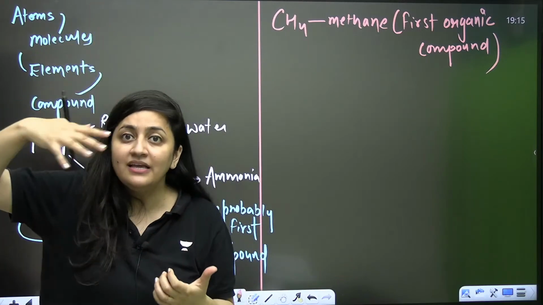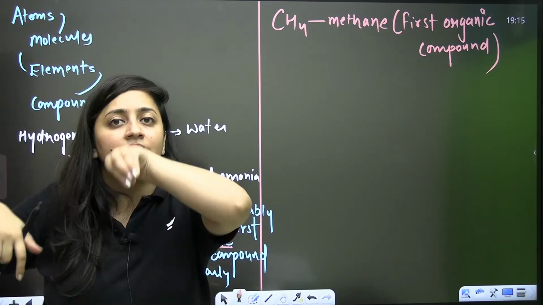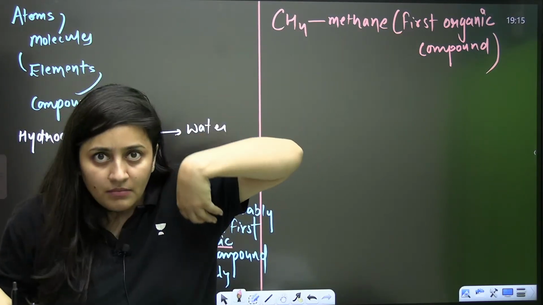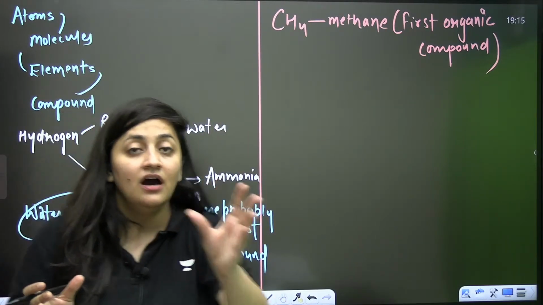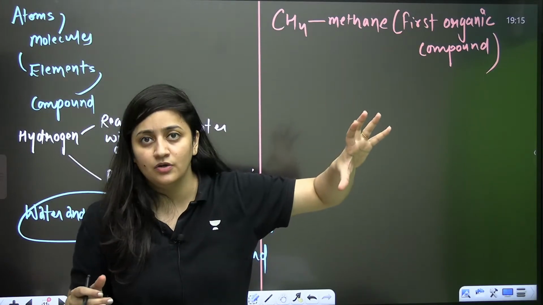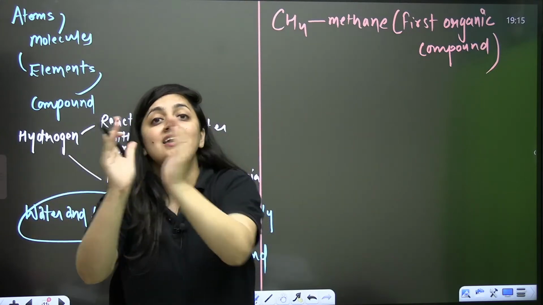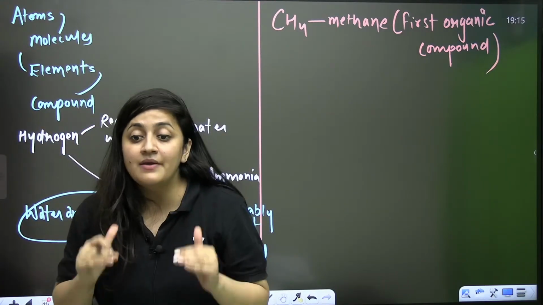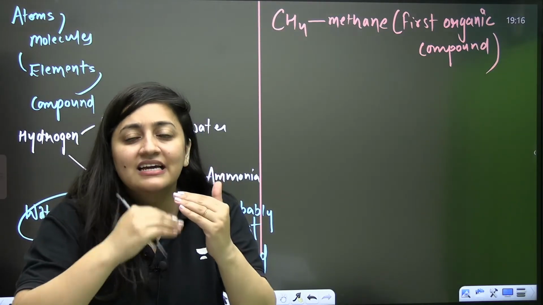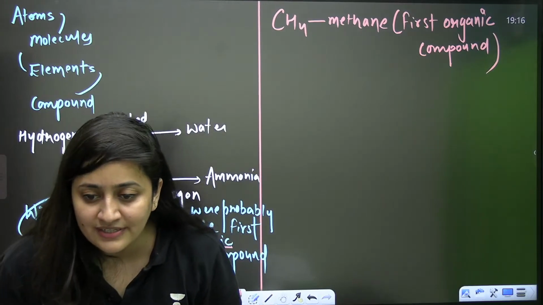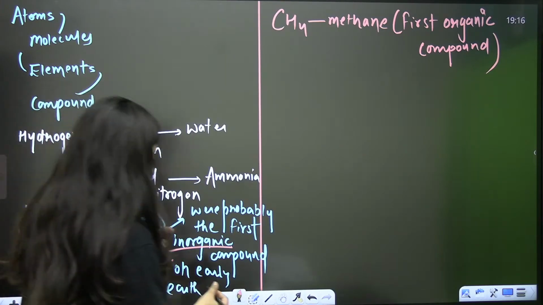Just imagine, it's a time-taking process. It was not a process that occurred in 1 day, 2 days, or 1 month or 2 months. After many years, we got life on this planet Earth. Earth evolved 4.5 billion years ago and life evolved 4 billion years ago, so the difference is 500 million years. Imagine this time period. That's why when it comes to evolution, it's a gradual, slow process. So with time, what happened?